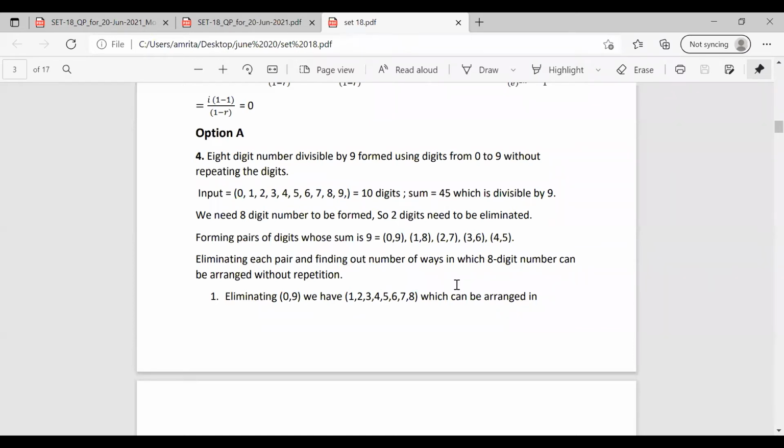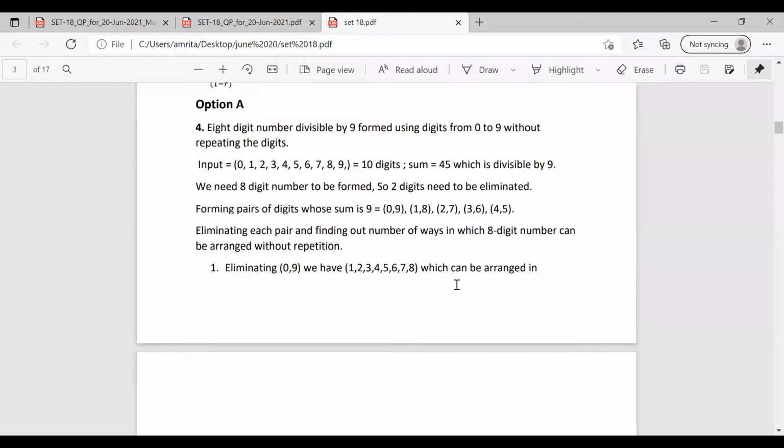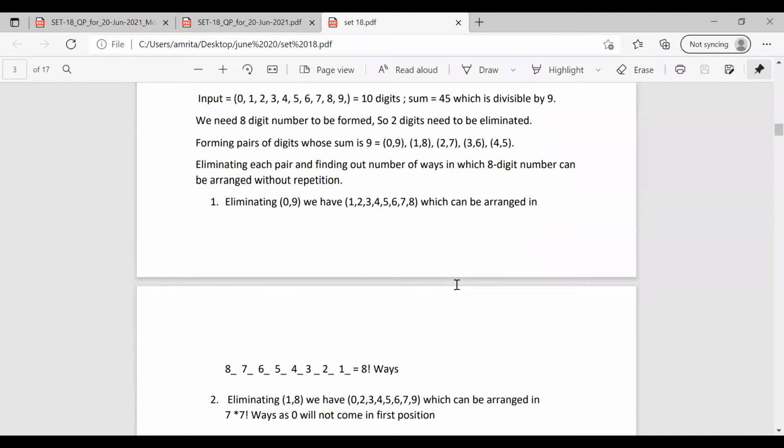So for each case, we will be eliminating each of these pairs, and finding out how many ways we can write the 8-digit number. So each pair we are going to eliminate, and we are now going to find out the number of ways in which this 8-digit number can be arranged without repetition. So in the first case, we are eliminating the digits 0, 9.